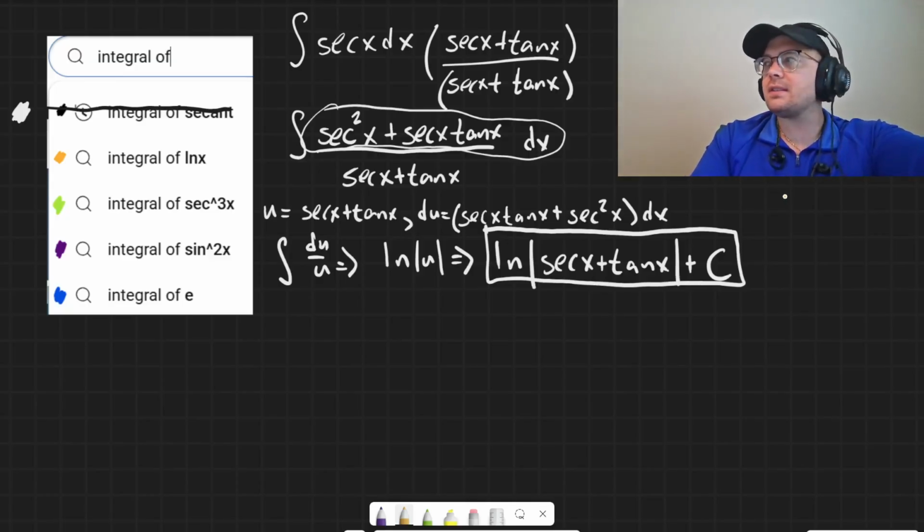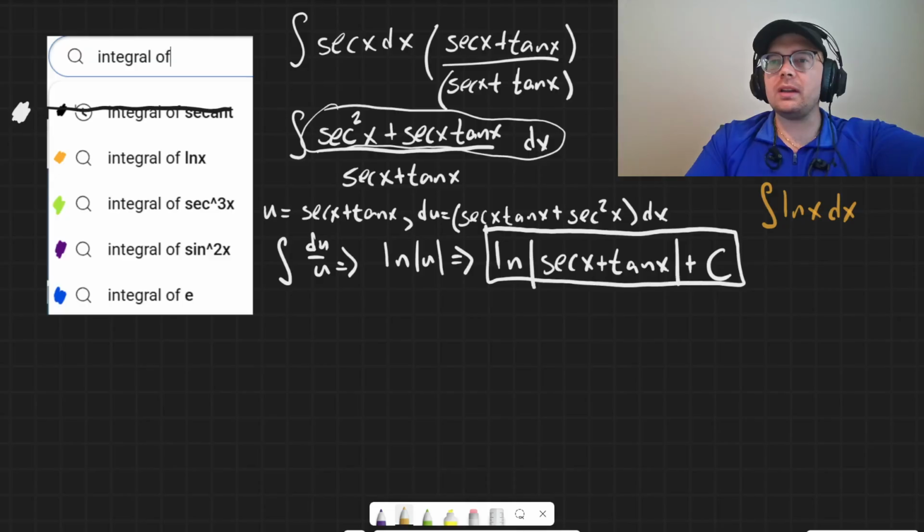We will say, I'm going to squeeze this because we're going to have to do all 5 of these. So I'm going to try to squeeze this in over here. So the integral of ln of x dx. For this one, we're going to need integration by parts, uv minus integral v du.